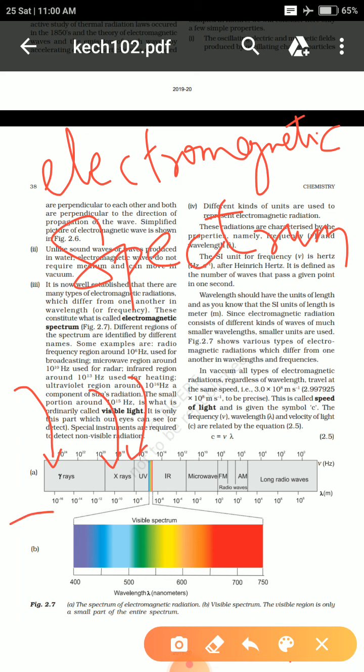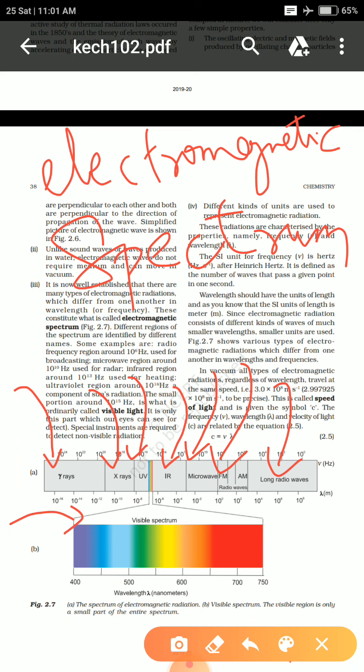rays, visible rays, radio rays, infrared waves. Infrared, you have seen or used infrared. It is found in the remote connected to a TV, or even the AC connected with the remote. Microwave, which is found in microwave ovens, radio waves, and long radio waves. These are the different specific regions of the electromagnetic spectrum.